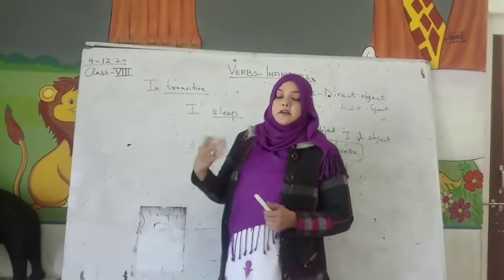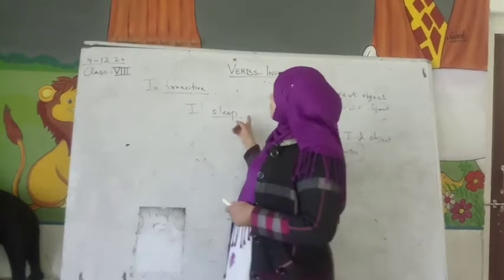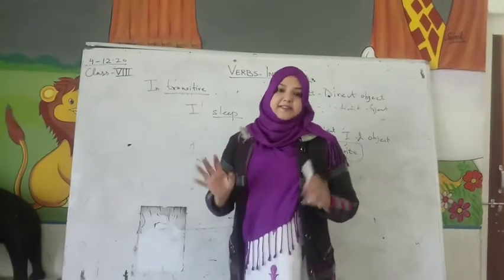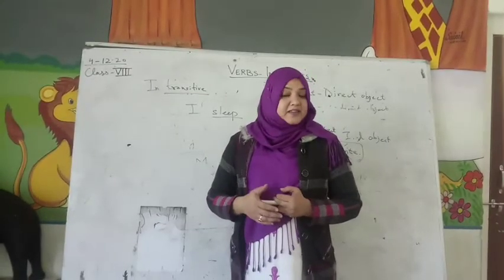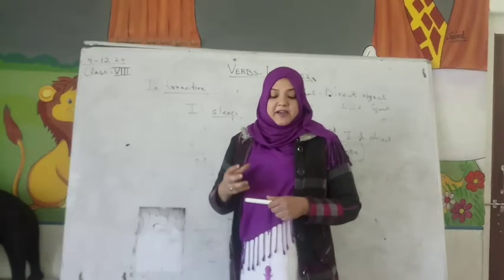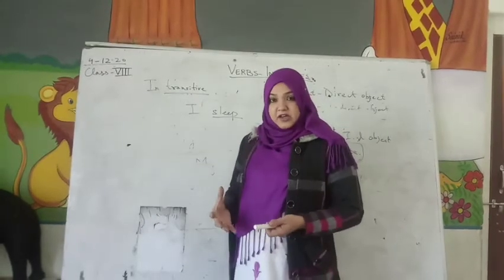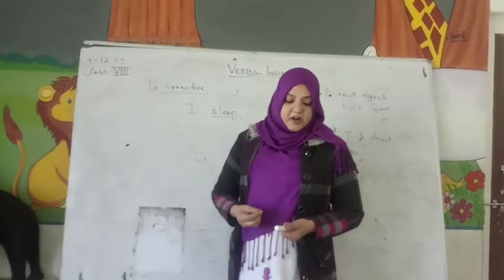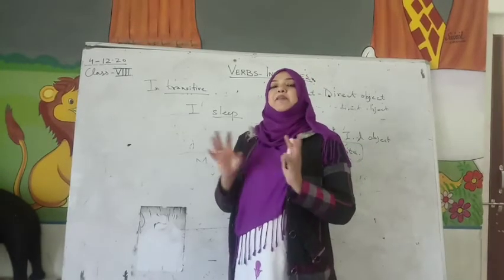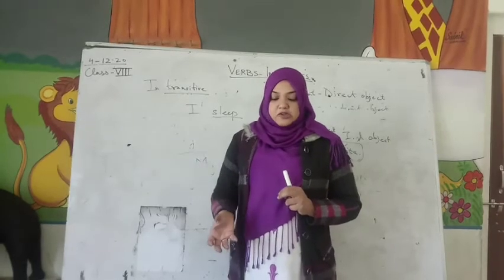Okay. Now in some intransitive verbs we require words to make more clear sense. But these words, or the group of words which are required to make complete sense, are not objects, they are not things. Basically they are words that will give a clear picture, they will describe it.